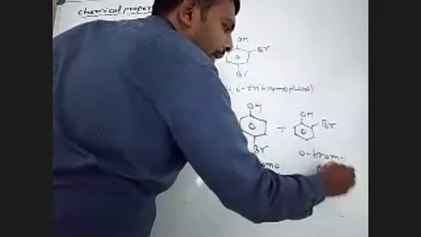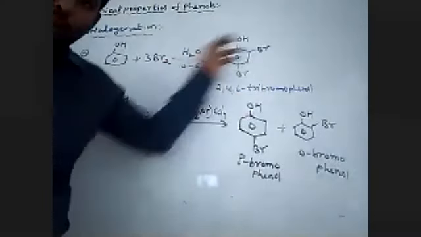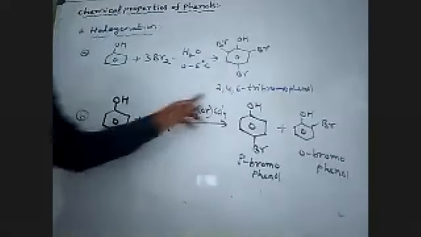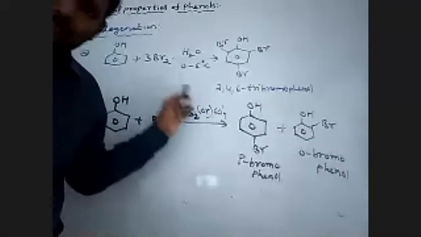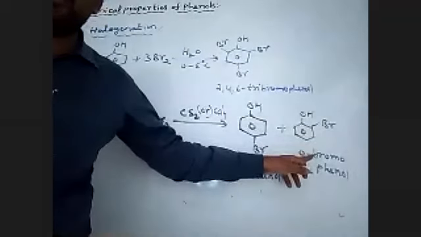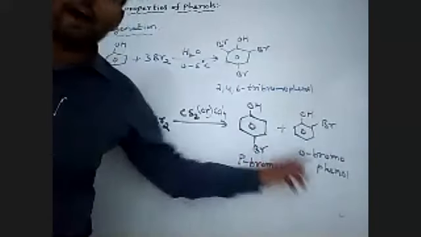Okay, in the presence of polar solvents, the bromine electrophile attacks all the ortho-para positions, uncontrolled. In the presence of non-polar or less polar solvents, the bromine selectively attacks the para position and ortho position. Okay, para-bromophenol and ortho-bromophenol.